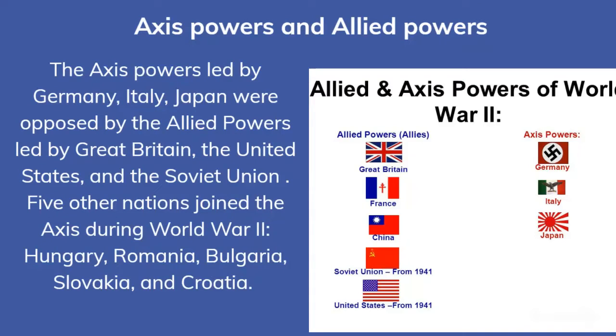Axis powers and Allied powers. The Axis powers, led by Germany, Italy, and Japan, were opposed by the Allied powers, led by Great Britain, the United States, and the Soviet Union. 5 other nations joined the Axis during World War II: Hungary, Romania, Bulgaria, Slovakia, and Croatia.